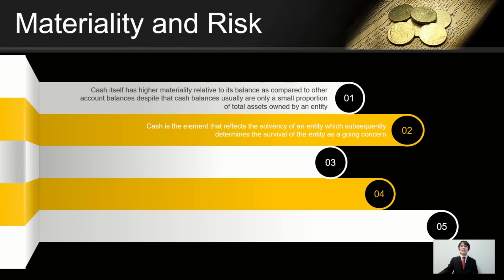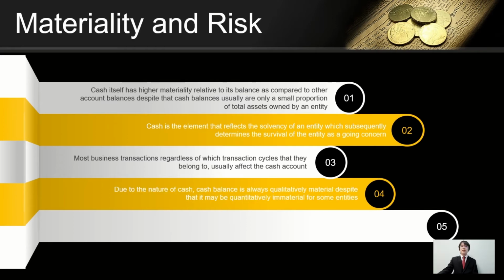For example, an entity that may be profitable over the years may cease to be a going concern if the entity experiences insolvency, whereby it is not able to pay off its outstanding debt due to a shortage of cash. In addition to that, most business transactions, regardless of which transaction cycles they belong to, usually affect the cash account. Therefore, due to this nature of cash, the cash balance is always qualitatively material despite that it may be quantitatively immaterial for some entities that hold only a little cash balance as compared to the total assets owned by the entity.